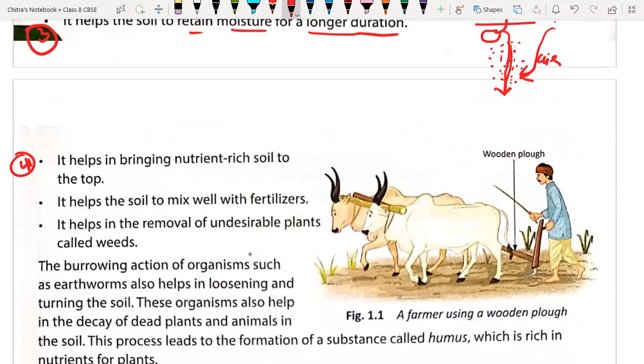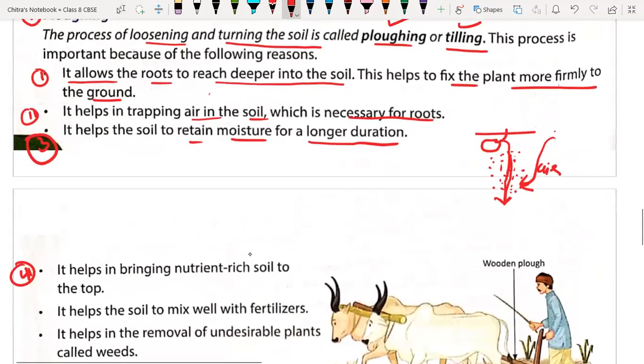Sir, but I did not understand the second point. Okay, it allows the root to reach deeper into the soil. Because we have plowed the soil, the root of the plant will go deeper into the soil and will fix properly there. Is it? So the plant will fix more firmly to the ground.